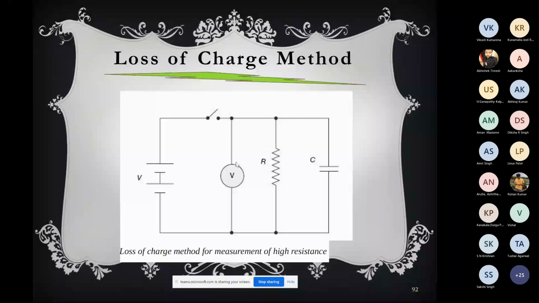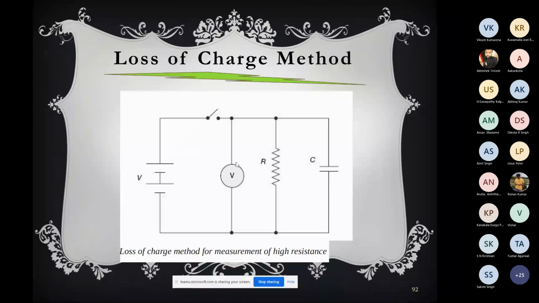Now suppose you connect that capacitor with a resistance R. The value of the resistance could be very high, so it will create a lot of resistance in that path, and then the charge will discharge slowly. By measuring the charge at some point of time t equals 0, and again measuring the charge at some point of time t equals t1, you can calculate the value of the resistance R.